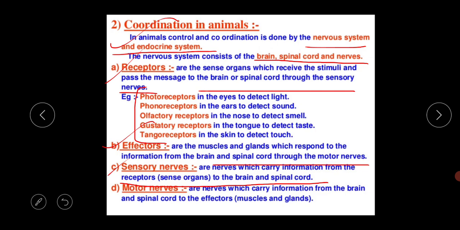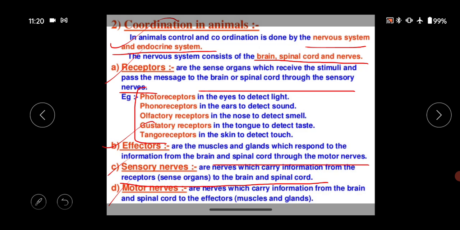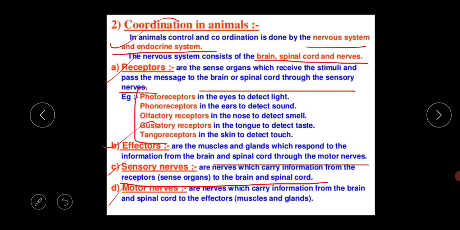And what is the basic function of the motor nerves? These are nerves which carry information from the brain and spinal cord to the effector. Effector means the different kinds of muscles and glands. This is the basic function of the motor nerves. These sensory nerves and motor nerves are very important for your exam.